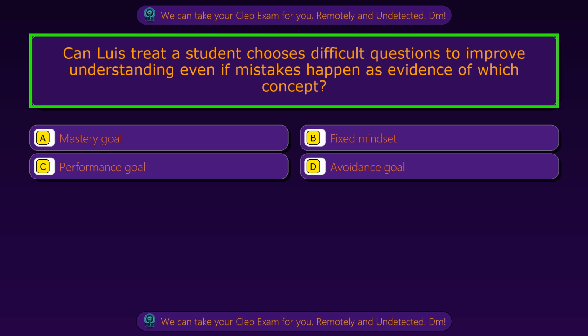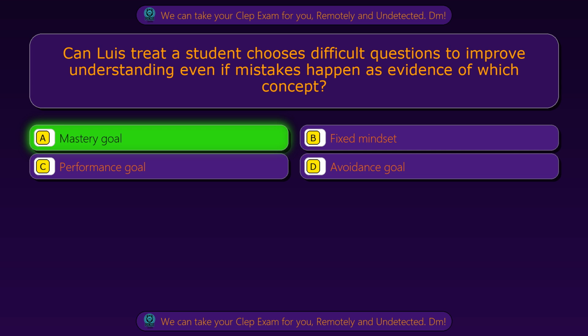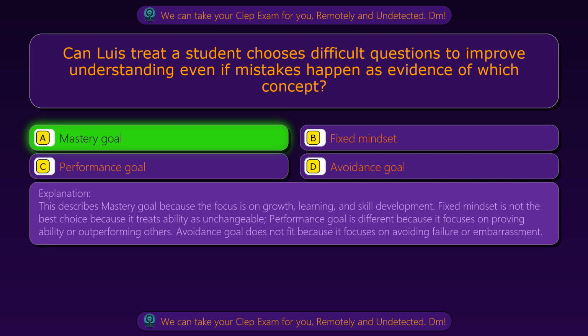Question 28. Can Louise treat a student who chooses difficult questions to improve understanding, even if mistakes happen, as evidence of which concept? Option A, mastery goal. Option B, fixed mindset. Option C, performance goal. Option D, avoidance goal. The correct answer is option A, mastery goal. This describes mastery goal because the focus is on growth, learning, and skill development.